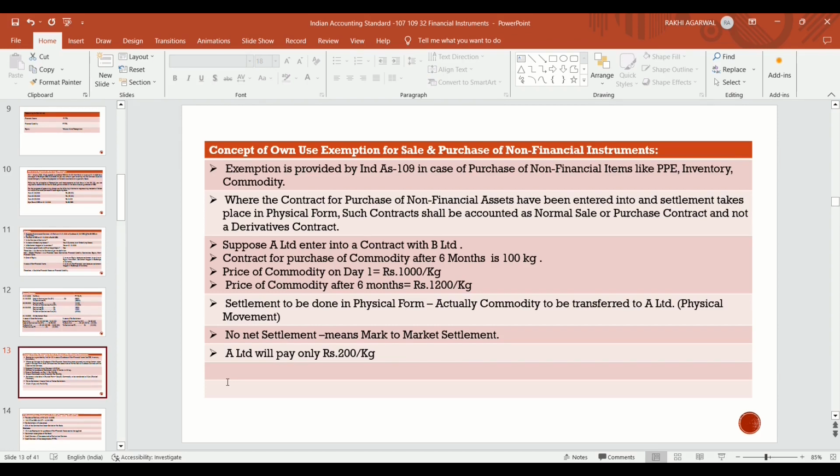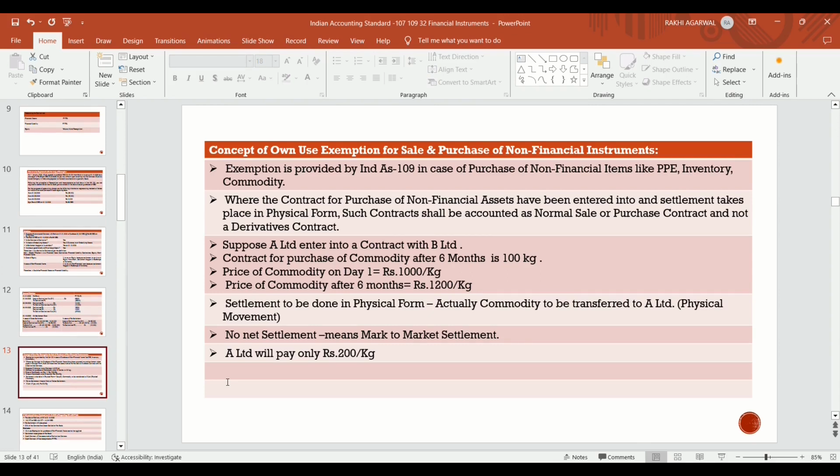There is a separate standard for non-financial items. For PPE there is a separate standard. For inventory there is a separate standard. And commodity is also a non-financial item, like wheat, sugar, any kind of commodity.